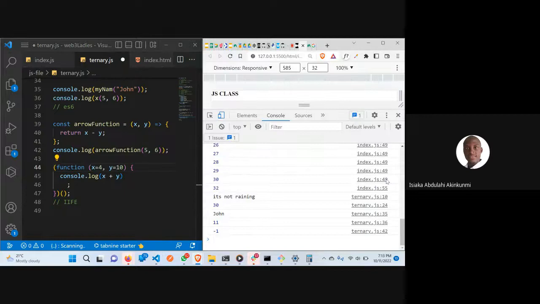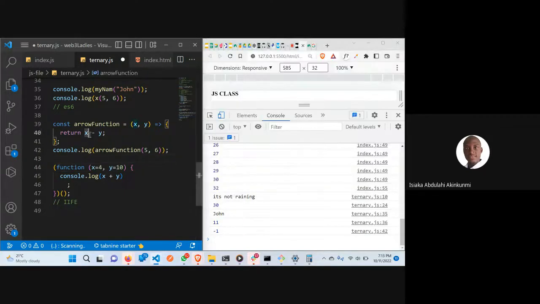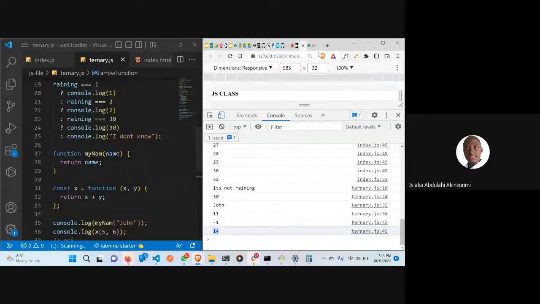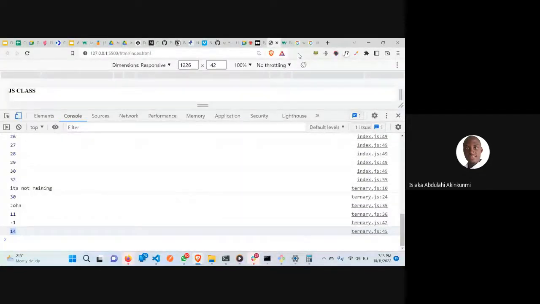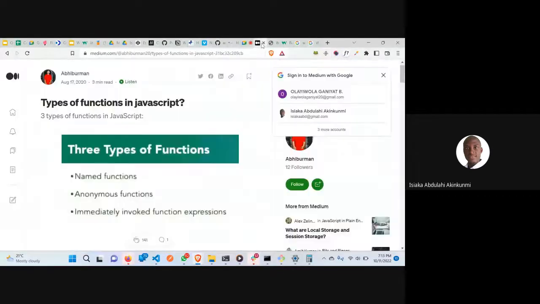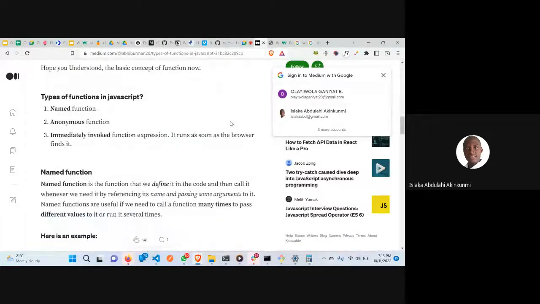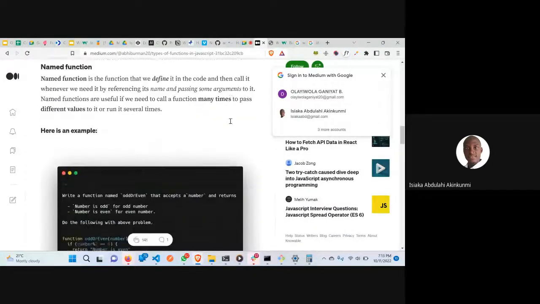If I cancel this and I save in my browser like this, you see, immediately I run this, it works. It's bringing in 14. So I think that's the last type of function that we'll have: the immediately invoked function. It's widely used in React. We have a lot of applications of it in React. So you can also read more about the types of function we have. If you have any question, we can talk about it tomorrow.